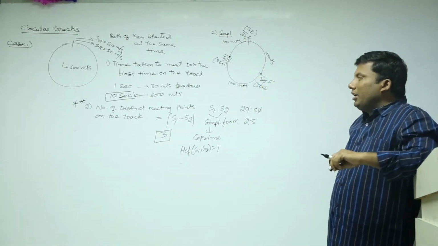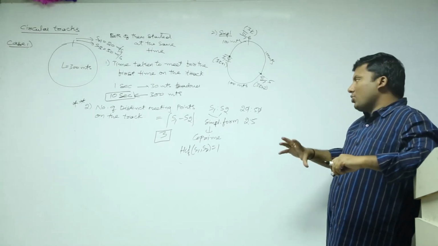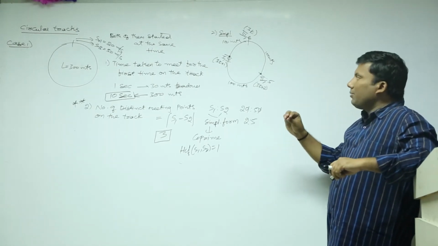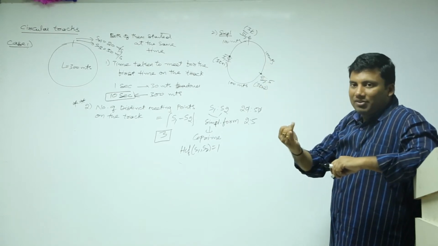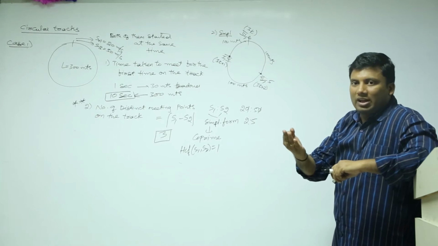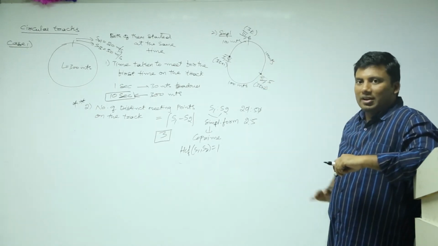Number of distinct meeting points on the track will be 3. The questions could be like this: which meeting point is again at the starting point? Answer 1 could be a multiple of 3, another could be 3K plus 1, another could be 3K plus 2, none of this. Answer is 3K.